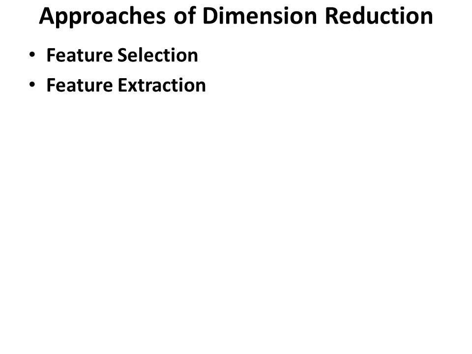Approaches of dimensionality reduction. There are two approaches: one is feature selection and another one is feature extraction.